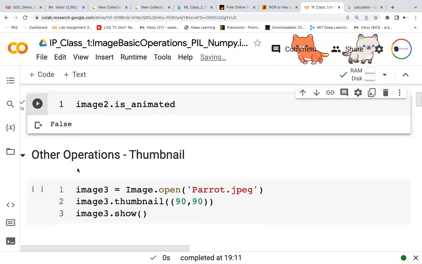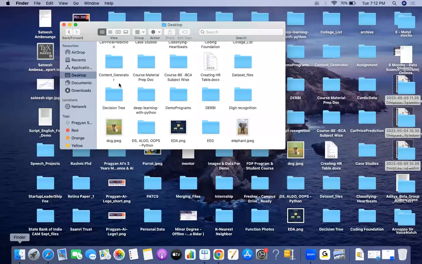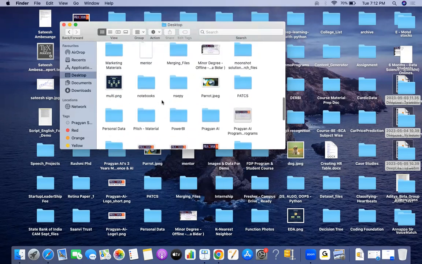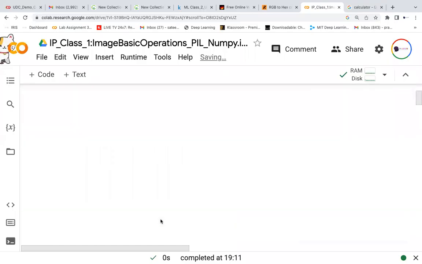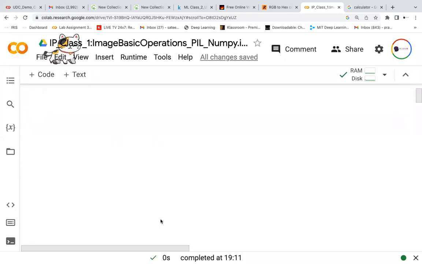Other than that, I wanted to create a thumbnail. What is a thumbnail? Let me show in the folders. These are short images, no? This is actually the big image, but I wanted to create a small one so that you can tell what the image is of. This is an image of an elephant. I wanted to compress it. Even the parrot image, let me show where exactly the parrot is. See the parrot image, this small one. But what is the actual size of the parrot? It's too big, no? If you see the image, it is this big.